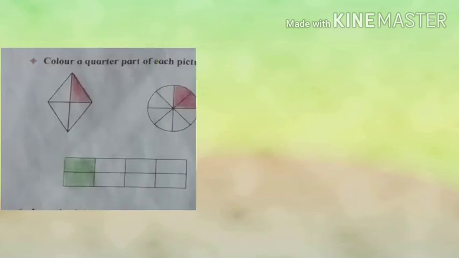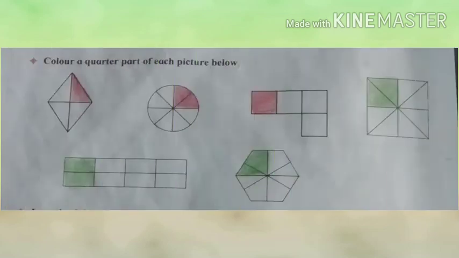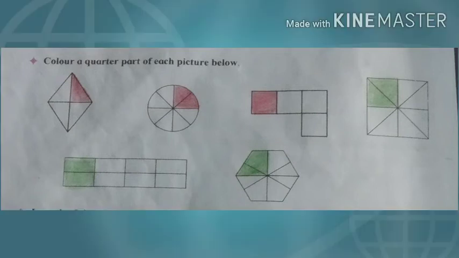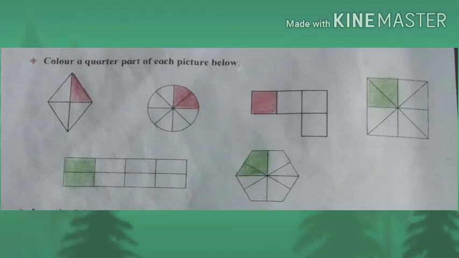Color a quarter part of each picture below. Here are some examples and we have already colored the quarter part. Now you also see, only one quarter I have colored here. Do you understand?